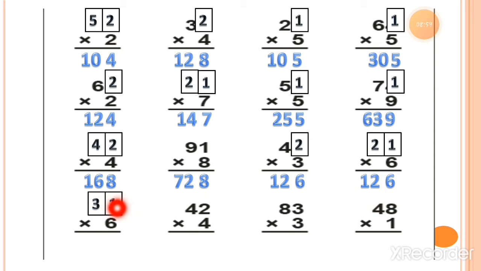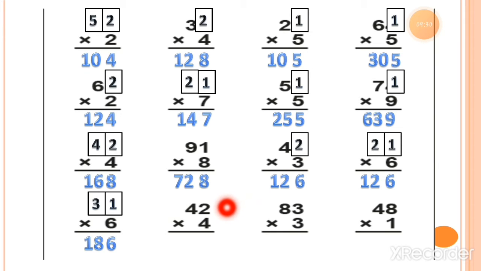Now the last row. Here is 6 ones. So 6 ones is equal to 6. Here you can see 6 ones is equal to 6. You can write down under the ones column. Now 6 threes. So 6 threes is equal to 18. So how can we read the answer? 186. This way we can read the answer.